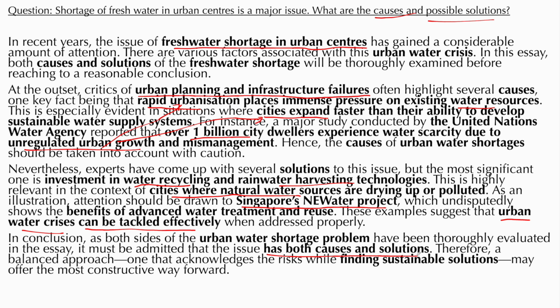I know it's not the most ideal thing to say or write, but in order to generalize, we have to rely on that. Therefore, a balanced approach, one that acknowledges the risks while finding sustainable solutions, may offer the most constructive way forward. Now, that's how I write a problem solution essay.